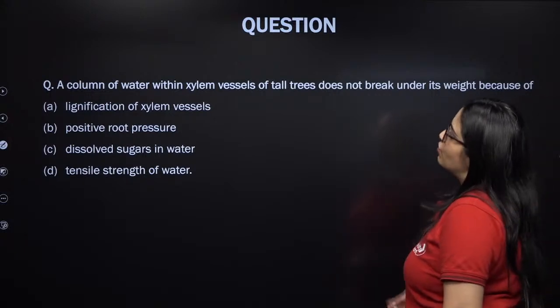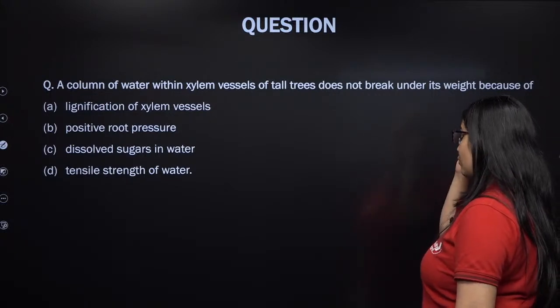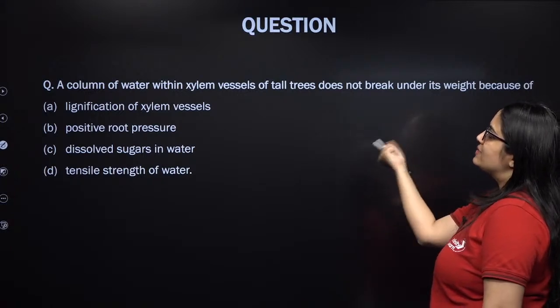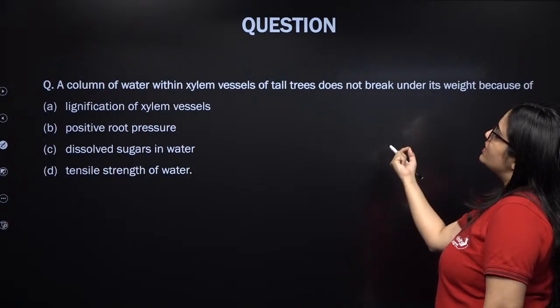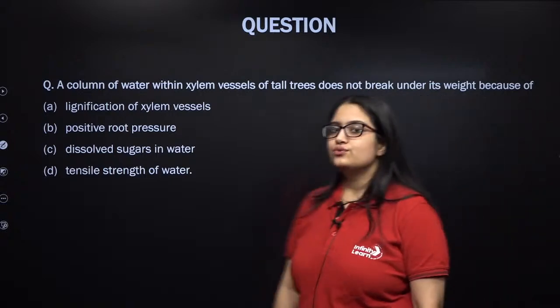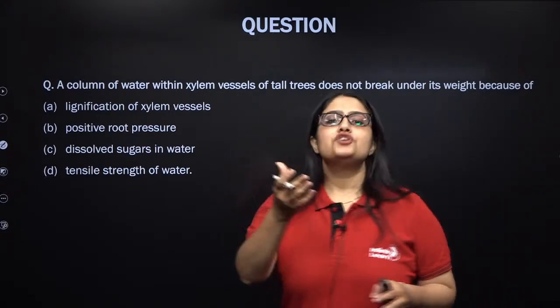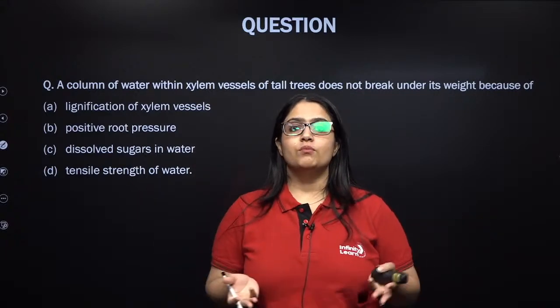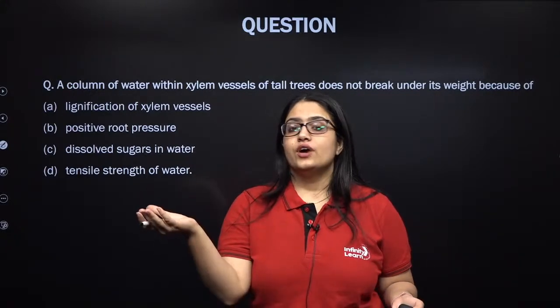Next. A column of water within xylem vessel of tall trees does not break under its weight because of, so see my dear students, imagine a eucalyptus tree, how tall it is. Imagine a gymnosperm like a giant sequoia.